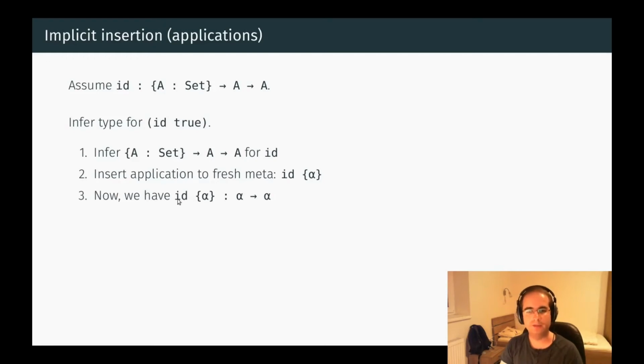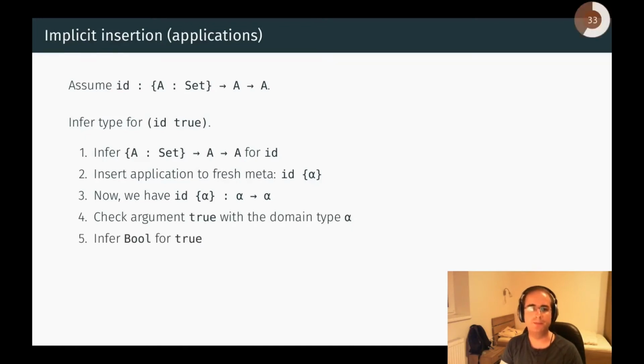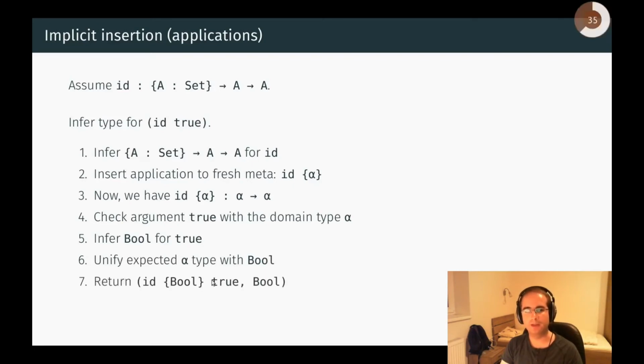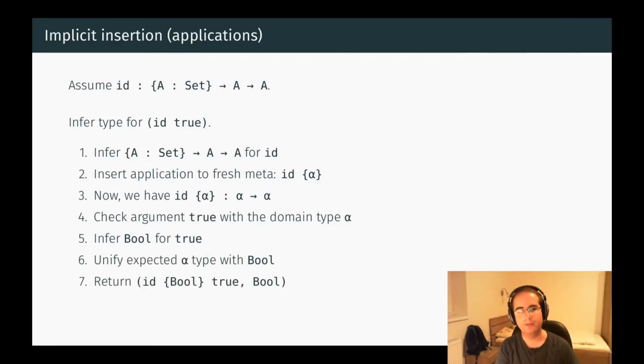In the following, we will name meta variables using Greek letters. Now we have a function from alpha to alpha. This is good because we started elaborating an explicit function application, and now we have an inferred explicit function type for the left subterm of the application. What remains is to check the right subterm with the function domain type. Here we don't have any specific checking rule, so we change from checking to inference and infer type bool for true. Then we unify the expected alpha type with the inferred bool type. Now we can return the whole application as elaboration output together with the bool type. In general, whenever we have a bound or defined variable name with an implicit function type, when we use the name, implicit applications are inserted for the implicit arguments.